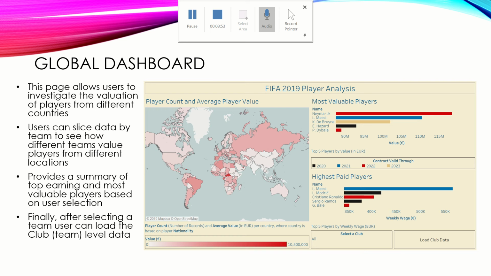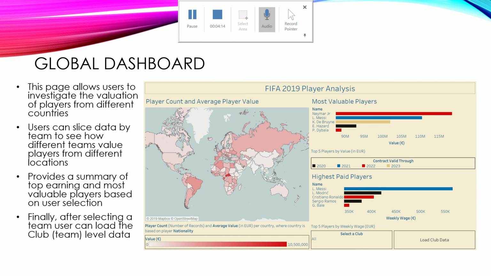So you can use that, and we can see here on the map that there's some countries in Africa that have very high overall average value. I don't pick them as a top producer of soccer players, though, because the number of records that they have, the number of players actually produced from those countries, is quite low.